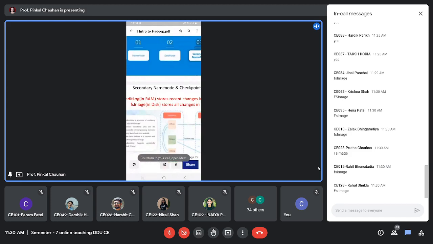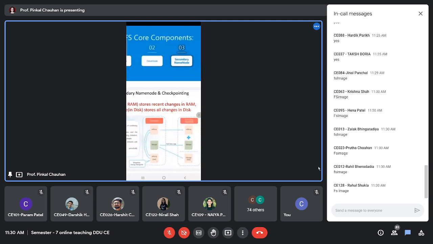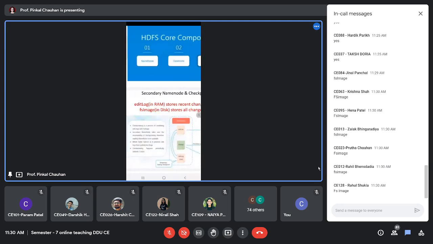Exactly, FS image, because edit log only stores recent changes, whereas FS image stores all the changes. So checkpointing basically is the process of combining edit log with FS image.